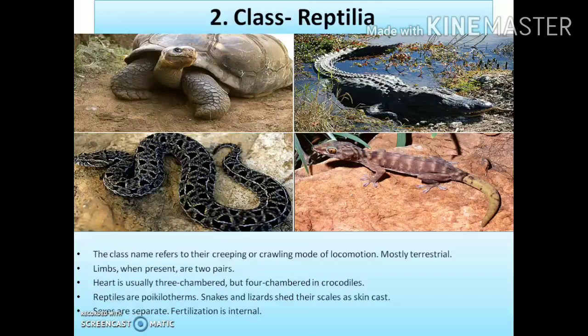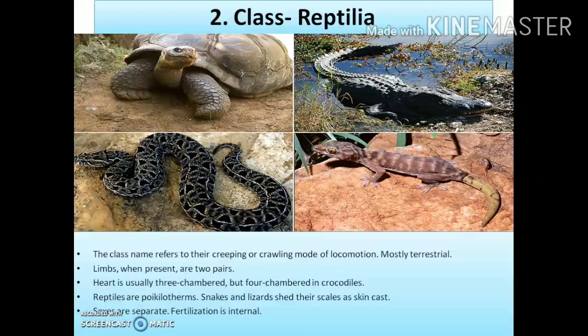In fishes we have seen a two chambered heart. In the class Amphibia, a three chambered heart. In the class Reptilia, most of them have a three chambered heart, while only crocodiles have a four chambered heart, and Aves and mammals have a four chambered heart. Clear?